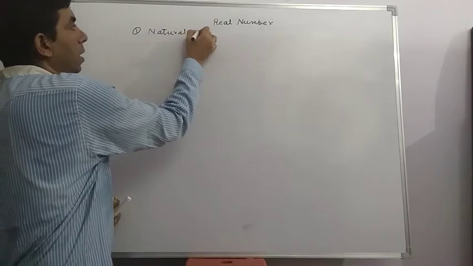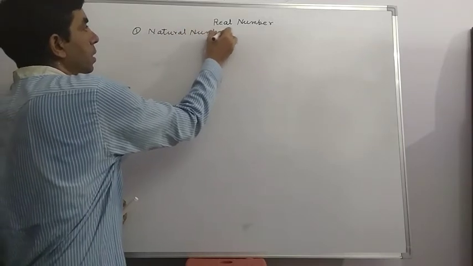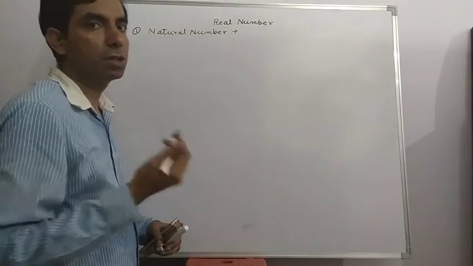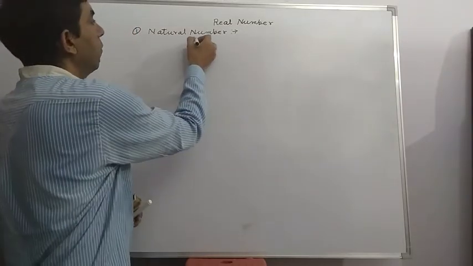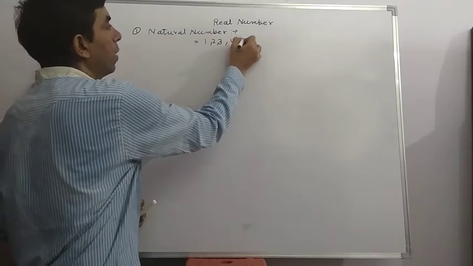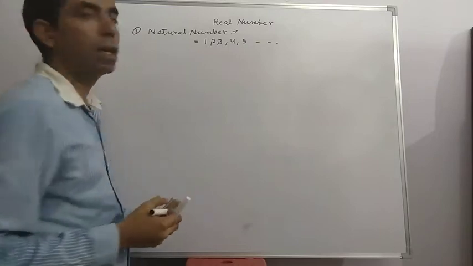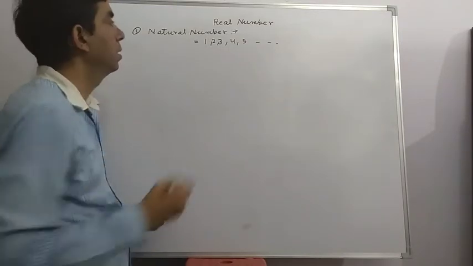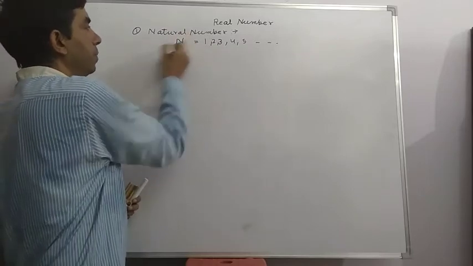Natural number means all counting numbers are called natural numbers, that is represented as 1, 2, 3, 4, 5, infinity. Counting numbers are endless and they have no limit on the upper side. It is represented by N.